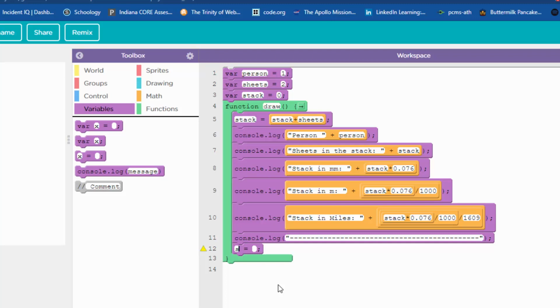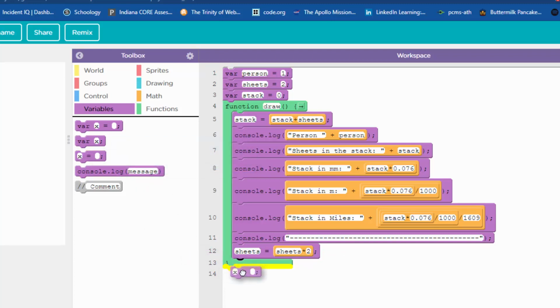All right. So we got to think about that. It's sheets. The new number of sheets for the next person equals the old number of sheets. What happens? It's times 2. It doubles. All right. Sheets equals sheets times 2. So we got to plug that in there. And why don't you pause and go do that, but there's another one coming here that's real easy as well.